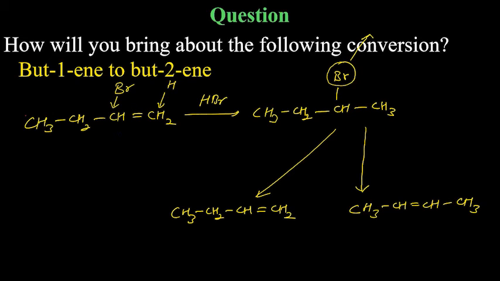You get again the same thing. There is a possibility that bromine goes from here, hydrogen goes from here. Obviously, dehydrohalogenation is with alcoholic KOH, you know that. But as per Saytzeff rule, that alkene will be preferred which has a greater number of alkyl groups on the doubly bonded carbons.